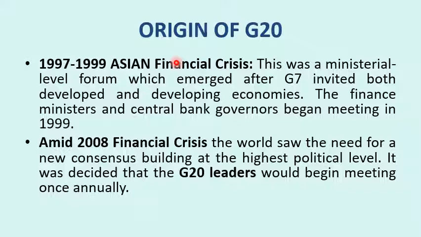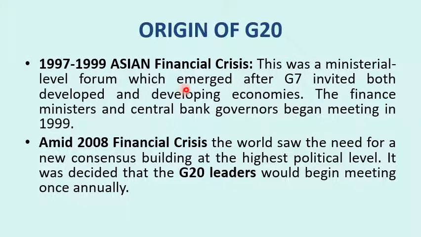So these countries thought, why not have a grouping like G7 where they make policies regarding the world economy, where they discuss economic issues, world issues. So that is why G7 was expanded to G20 in 1997. So this was a ministerial level forum. It consists of not only leaders, like G7 has leaders as part of its annual meeting. The prime ministers or presidents will be a part of meetings in G7, but here in G20, ministers like finance ministers will discuss issues.